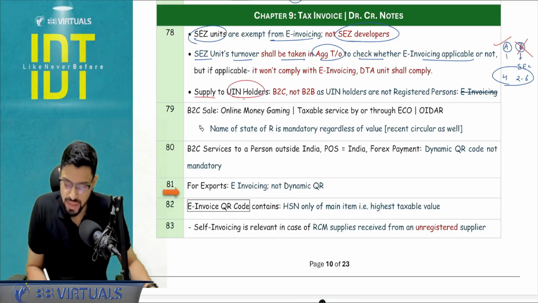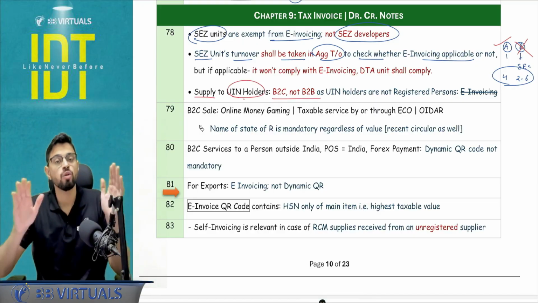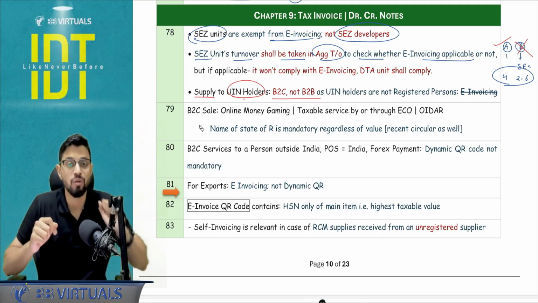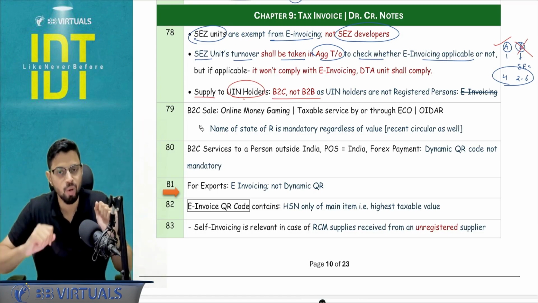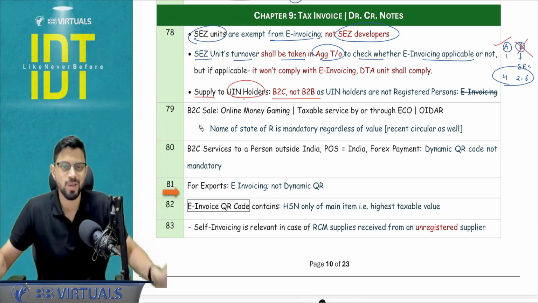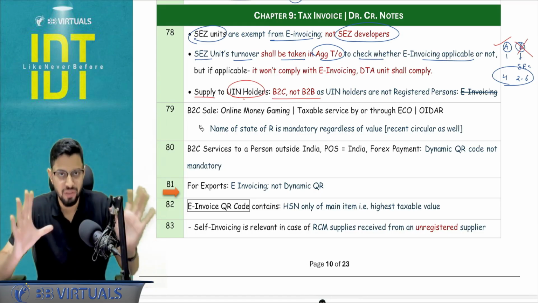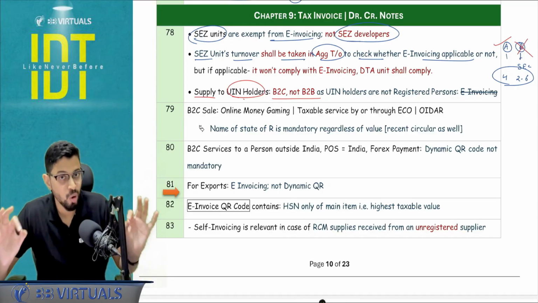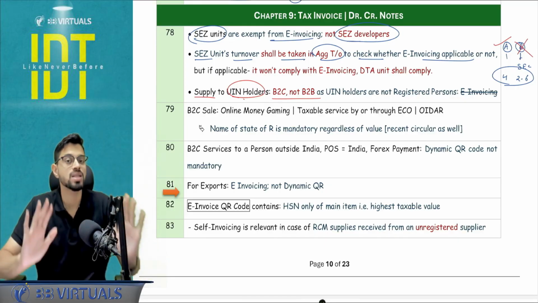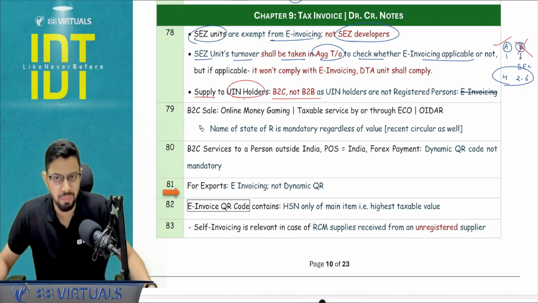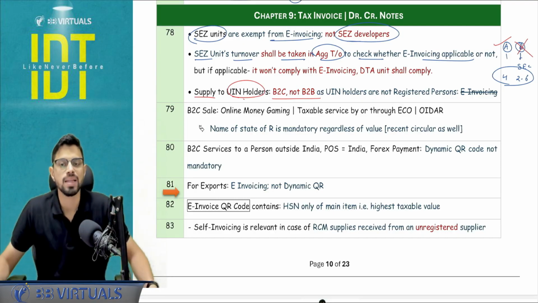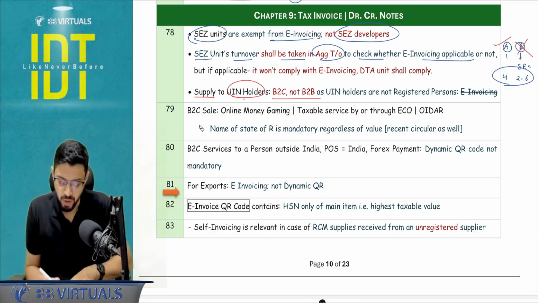Supply to UIN holders, is it a B2C or B2B? Because if you consider it as B2B, we will apply the concept of invoicing. If we consider it to be a B2C, we will apply the concept of the dynamic QR code. So UIN holders are not considered to be registered persons. If you analyze the definition of a registered person, section 2 clause 94, the registered person does not include a UIN holder. In that case, you will be considering it as a B2C. You will apply the concept of dynamic QR code, not invoicing.